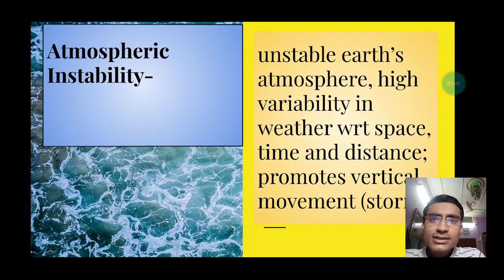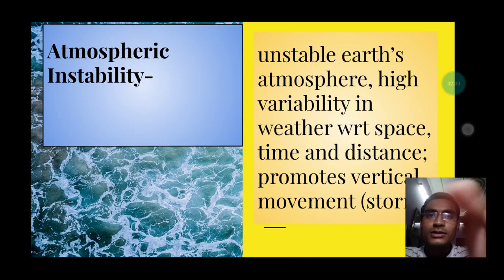Then atmospheric instability is just opposite to atmospheric stability. In atmospheric instability, high variability in weather is observed with respect to space, time and distance, and it promotes vertical movement. For example, a storm may occur due to atmospheric instability, and it shows the unstable atmosphere of the earth.